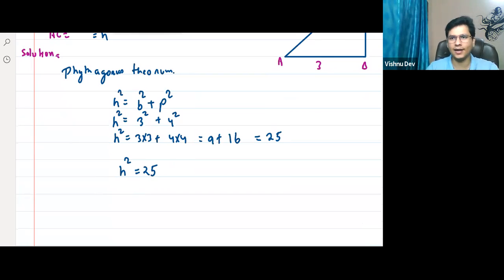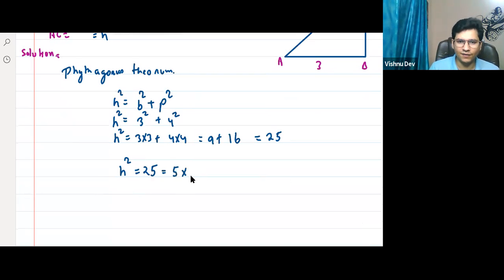Clear? Yes, is everyone understanding this? Step by step, we will slowly build the process and understand step by step. Okay. Sir, this is h square is equal to 25. And what is 25? Can I say, sir, 25 is nothing but 5 into 5. Right? Does anyone have any doubt in this? Tell me, anyone have any doubt?